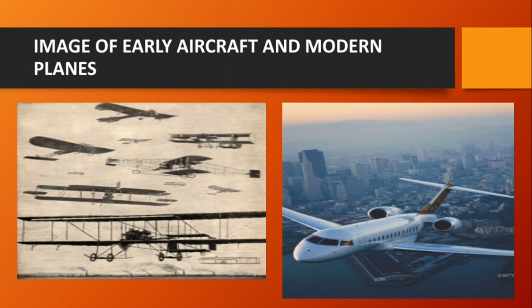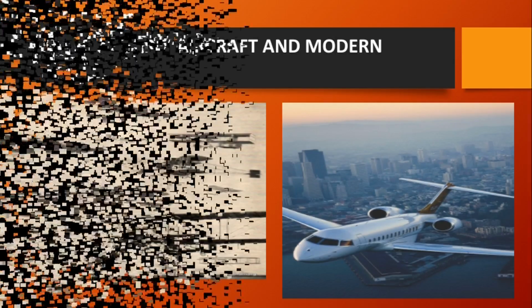Then the early planes, you see the difference between the modern planes and the early aircraft that was produced by the Wright brothers. So after the Wright brothers, other inventors went on designing and building different kinds of aircraft. So that is that. Now let's look at space travel.